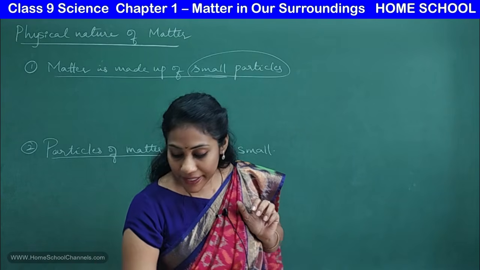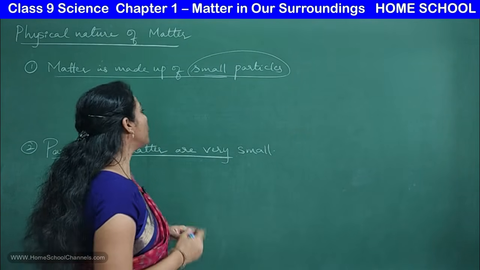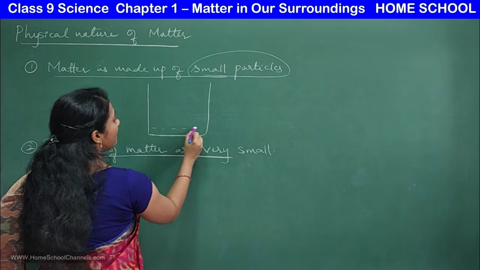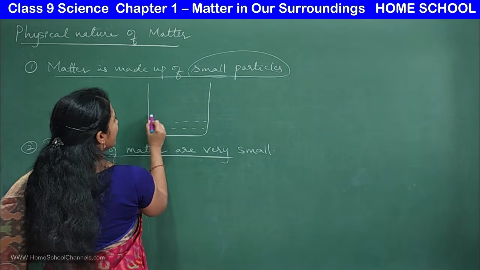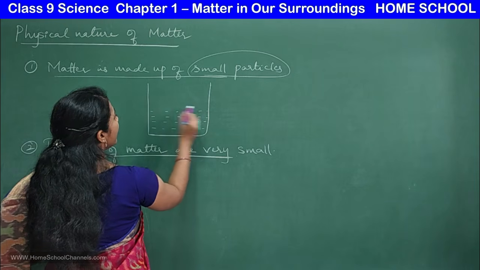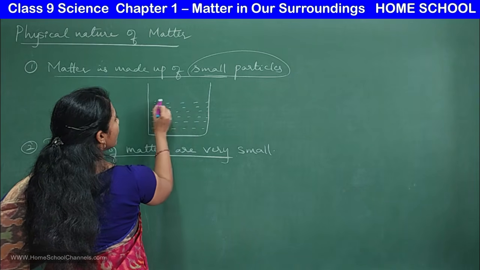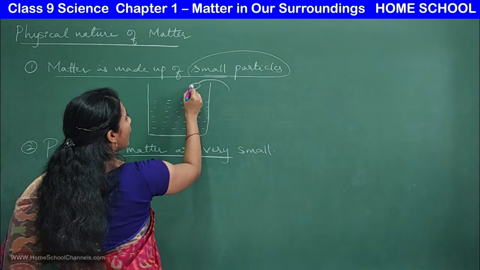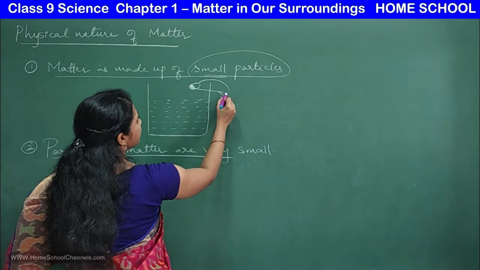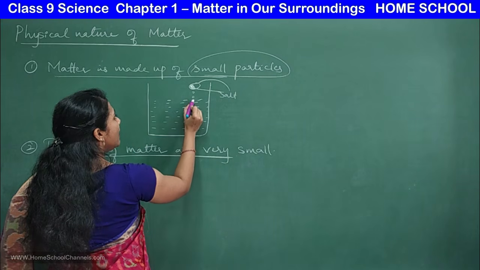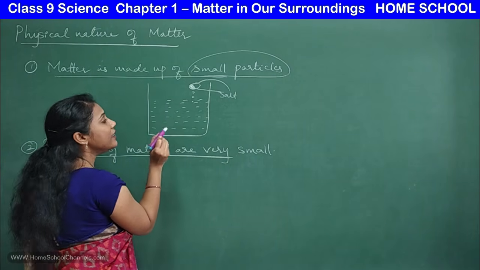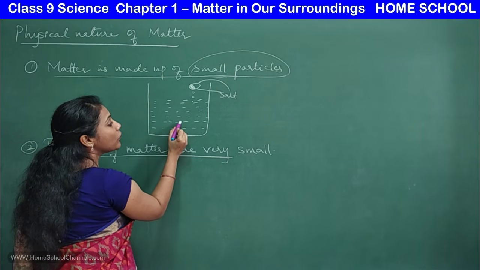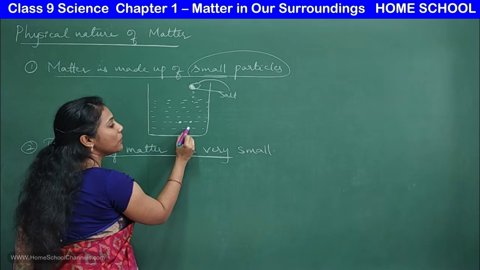Clear? I can explain this diagrammatically on the board. Imagine you had this beaker of water. These lines which I'm drawing are our water particles. So many water particles would be there. And what did I add? A very little pinch of salt. The moment salt goes in, this salt will break down into smaller and smaller pieces, and it would occupy the spaces between the water molecules.